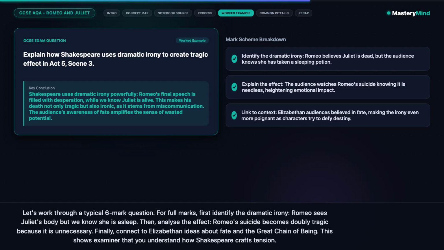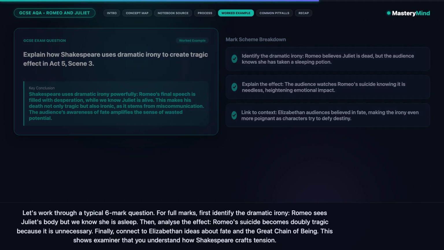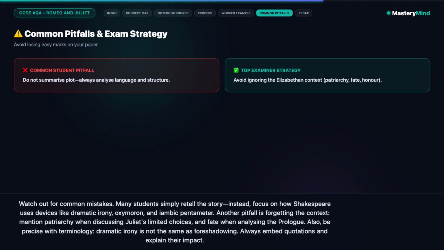Watch out for common mistakes. Many students simply retell the story. Instead, focus on how Shakespeare uses devices like dramatic irony, oxymoron, and iambic pentameter. Another pitfall is forgetting the context. Mention patriarchy when discussing Juliet's limited choices, and fate when analyzing the prologue. Also, be precise with terminology. Dramatic irony is not the same as foreshadowing. Always embed quotations and explain their impact.